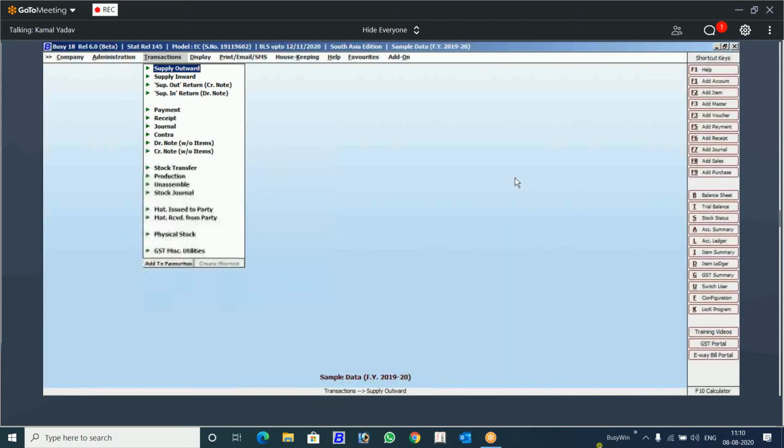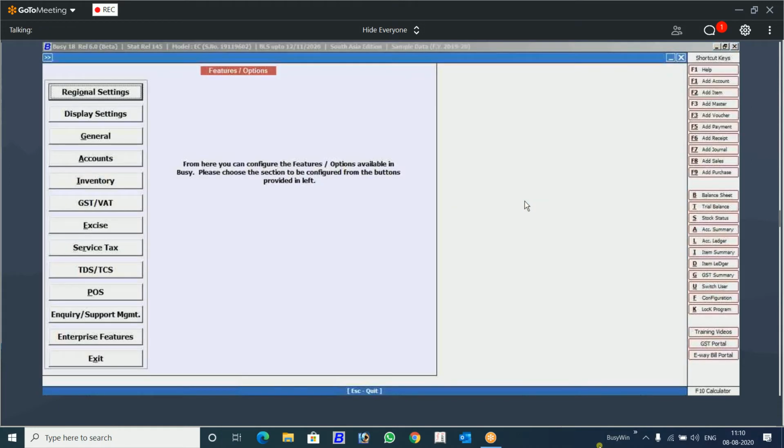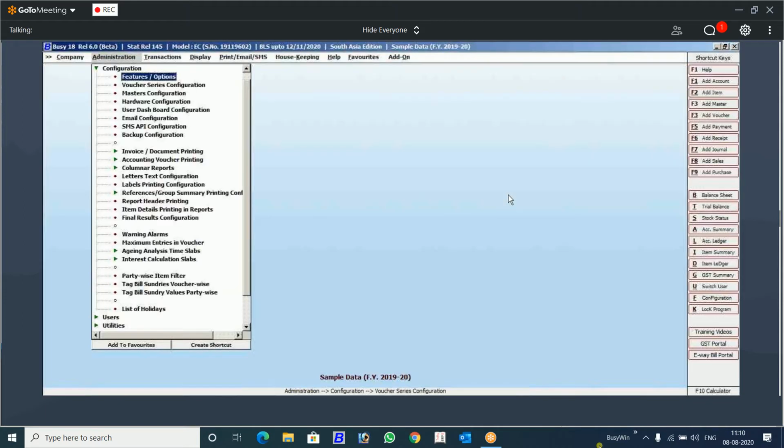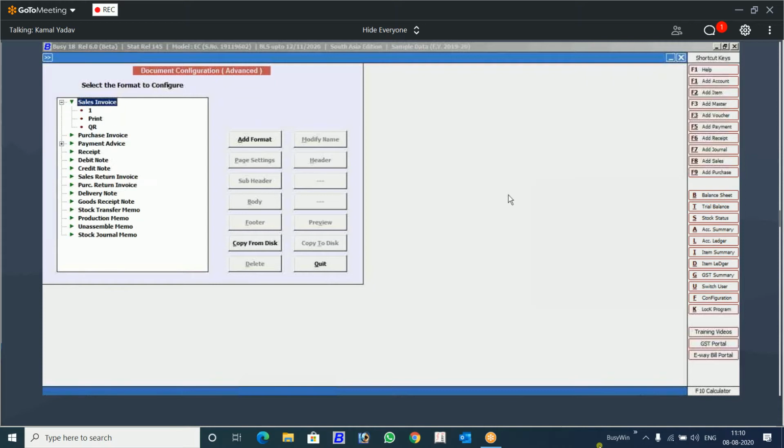Okay, this is a sample data that we are going to use today for the presentation. Everybody knows this invoice designing part, how to do that, how to call the fields. So similarly, we will do it here.